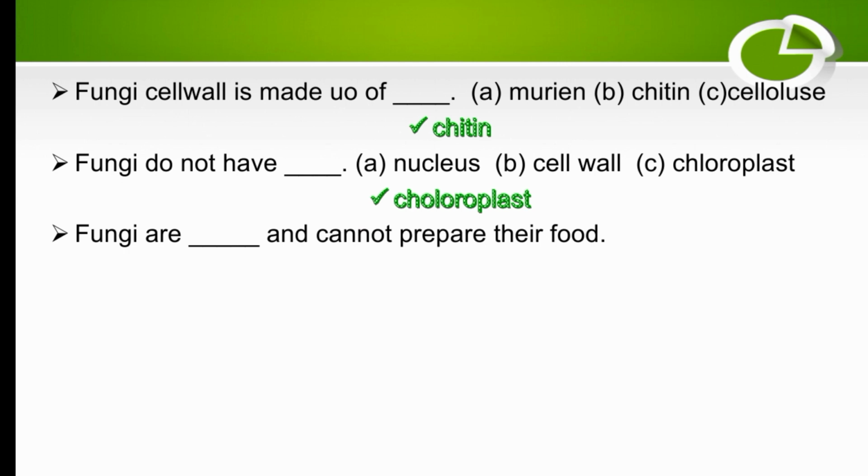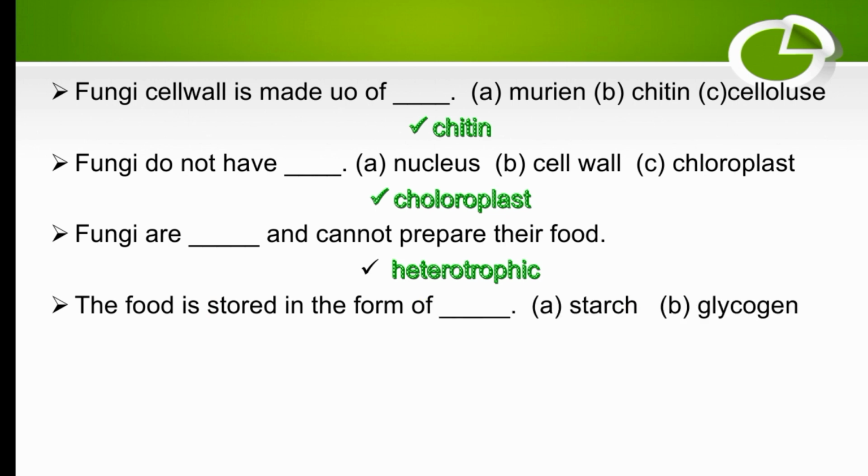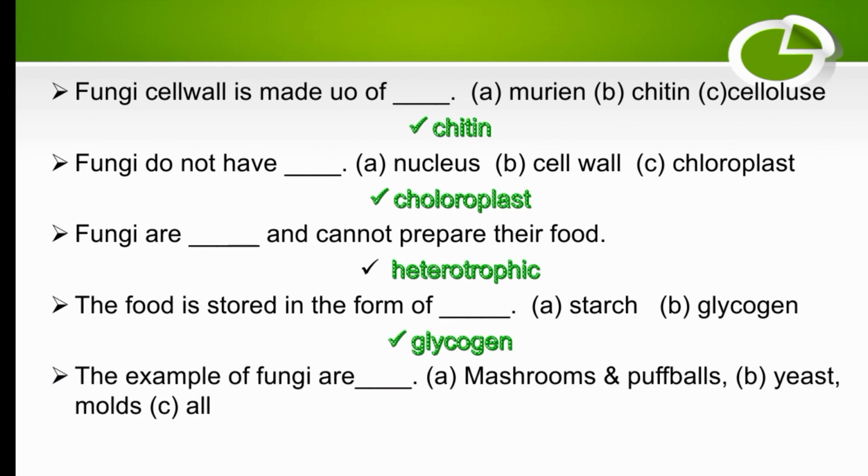Fungi are dash and cannot prepare their food. Fungi are heterotrophic and cannot prepare their food. So fungi are heterotrophic. The food is stored in the form of dash: starch or glycogen? So fungi store the food in the form of glycogen. The right option is glycogen. The examples of fungi are dash: mushrooms, puffballs, yeast, molds, all? So these all are examples of fungi.